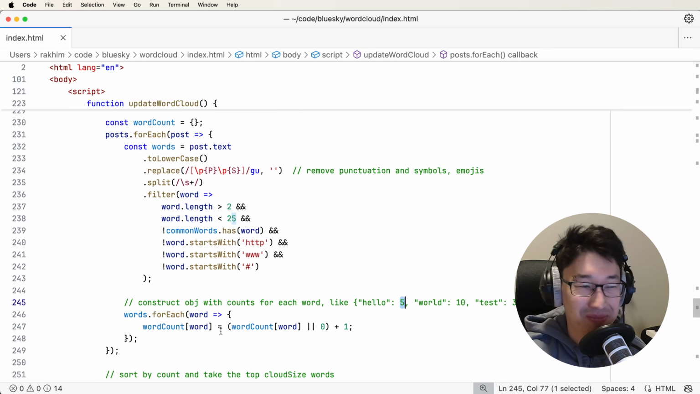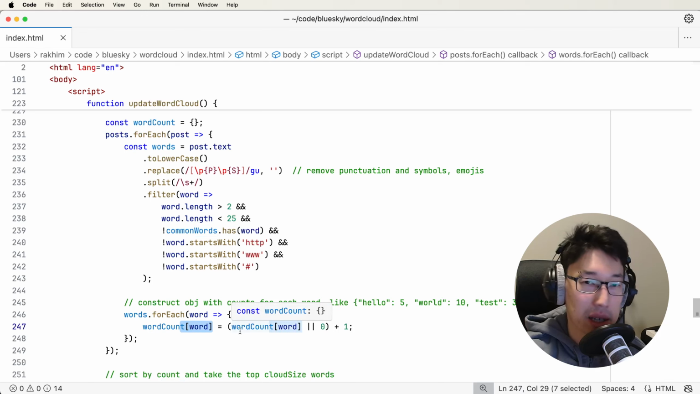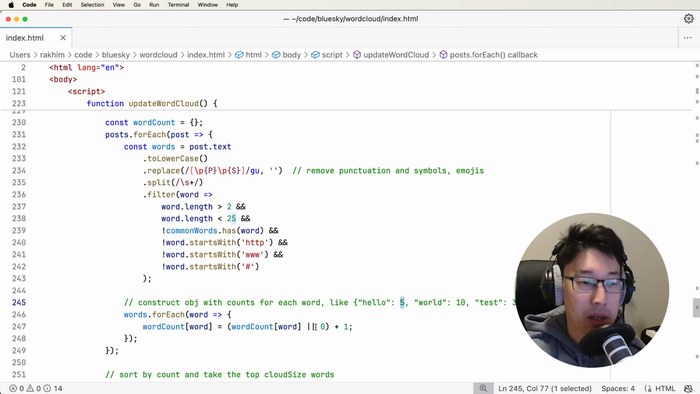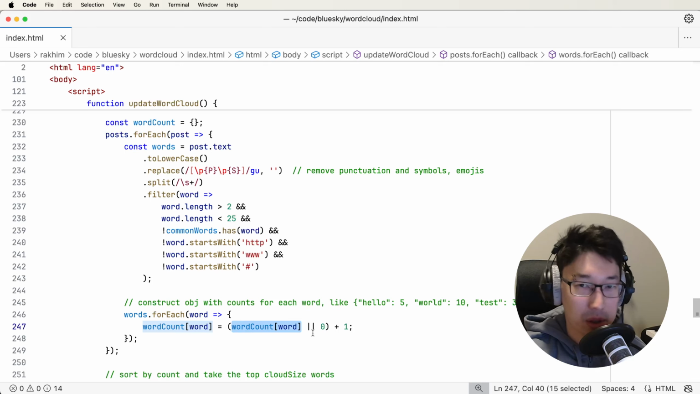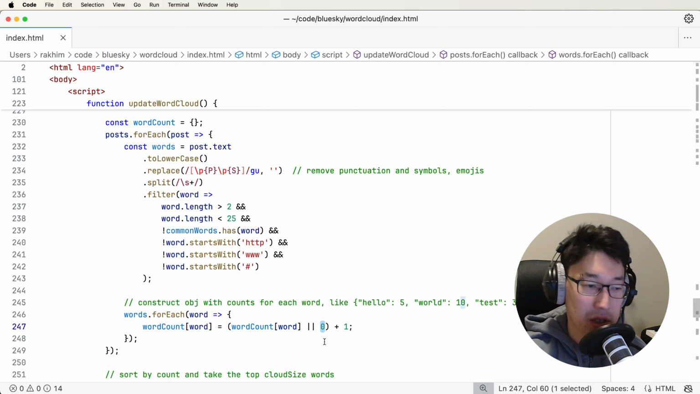And the way I do it is that I take all the words from the post, and for each word I find it in the word count. It maybe is already there, in which case I increase this number by 1. Or if it's not there, then it would create it, and it would get 0 plus 1, because this would say undefined. So it would get 0, and then plus 1, 1. This would be our first occurrence of the word.